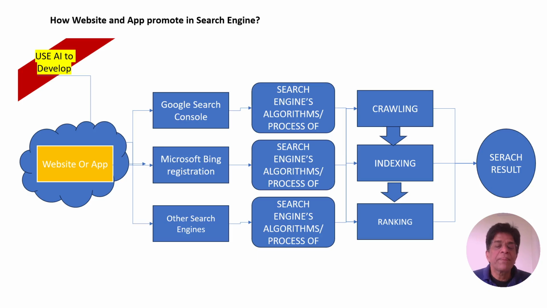Why? Because there is a gap between the algorithm and our website promotion, in matching the algorithms. This is the very normal and natural process of promoting our website, which is very, very essential. We'll see how it is essential and how it can be executed in the next slide.